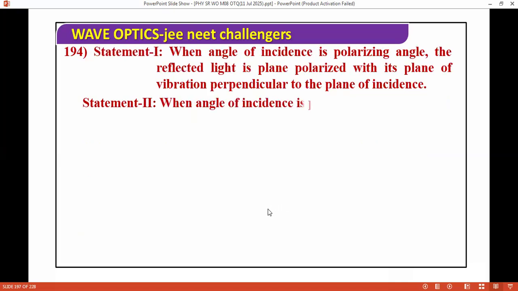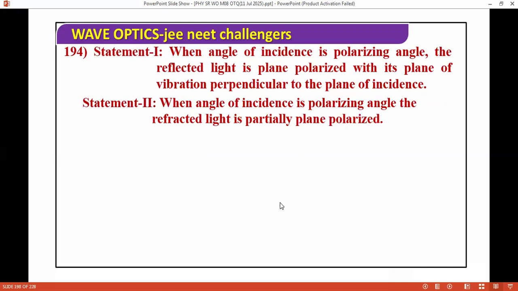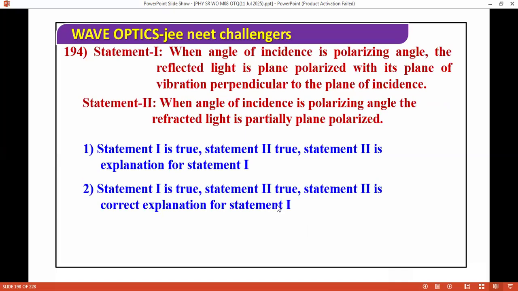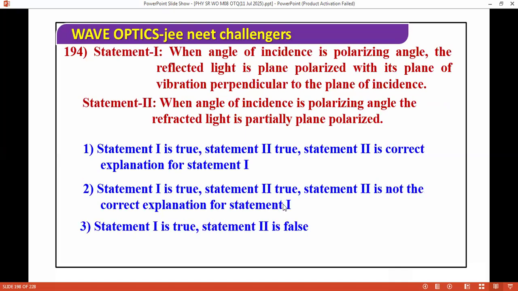When the angle of incidence is the polarizing angle, the reflected light is plane polarized with the plane of vibration perpendicular to the plane of incidence. When the angle of incidence is the polarizing angle, the reflected light is partially plane polarized. Here we have both as the correct answer again. Next question, I'm moving ahead.